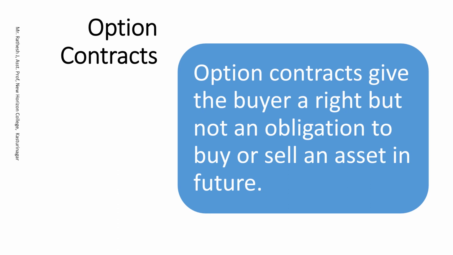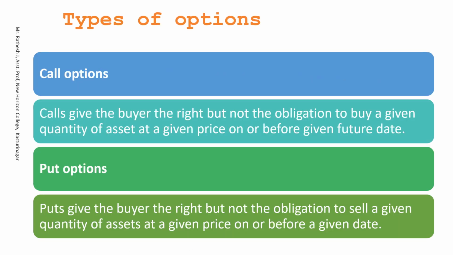So this is an option contract, which is initially just a contract between two parties, where there is no obligation to buy or sell in future. Some small conditions are put on this contract. There are two types of option contracts: one is the put option and the other is the call option. For the call option, one kind of conditions are put, and for the put option, different conditions.